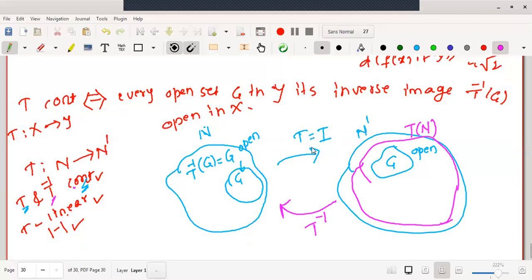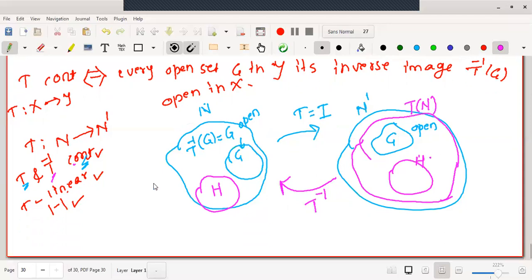If it is defined from T of N to N, let me start with H as an open set in N, then its inverse image. What will be the inverse image again? T inverse of T inverse. Therefore, this is H again, as we are taking an identity. Therefore, this is open in T of N, that is in N dash.